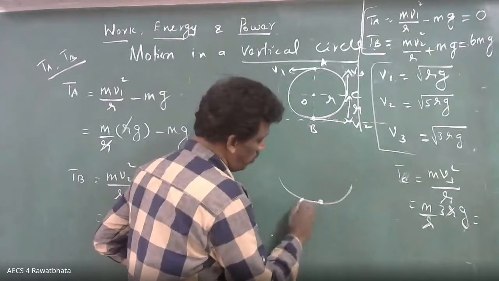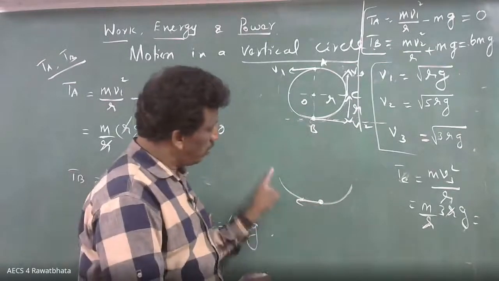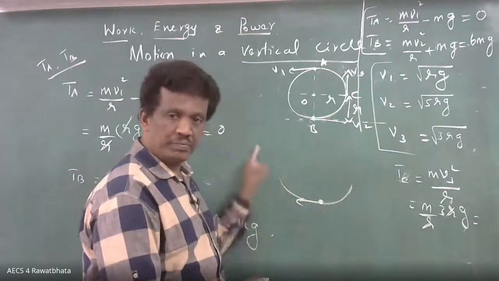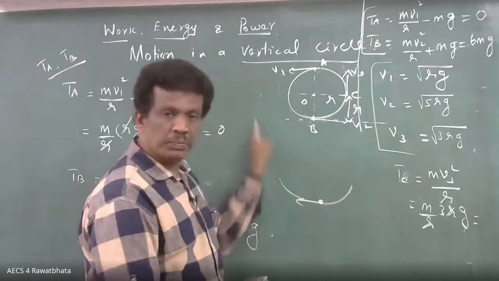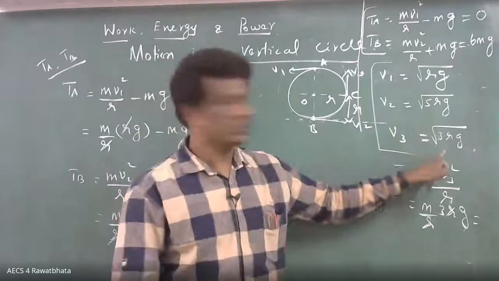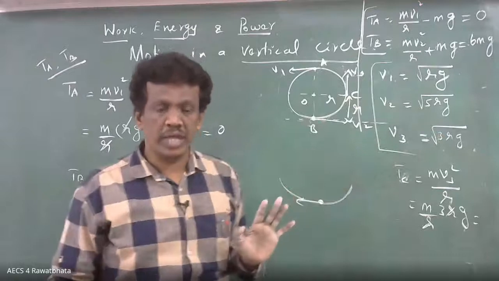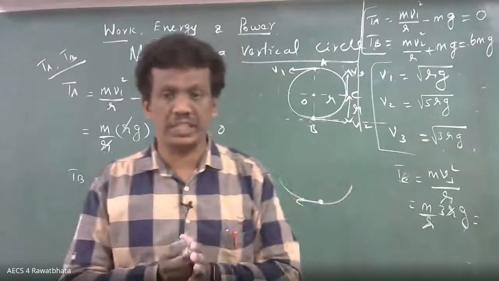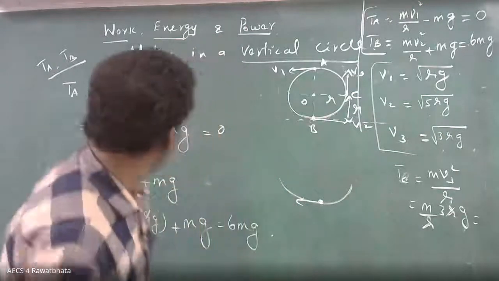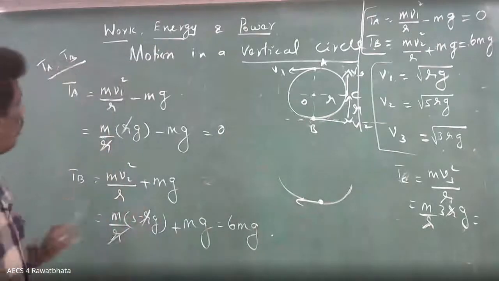You want to move. What will happen? You have to give more speed. How much? Square root of 5 rg. I think that practically you are able to feel it. Yes. So I think tension, this is also over.